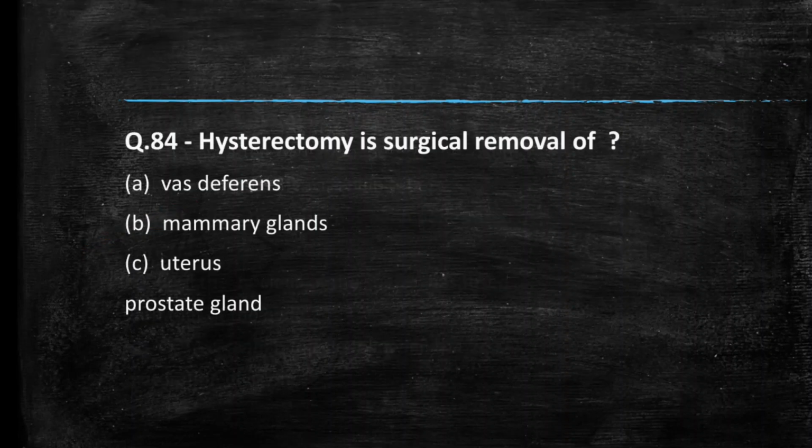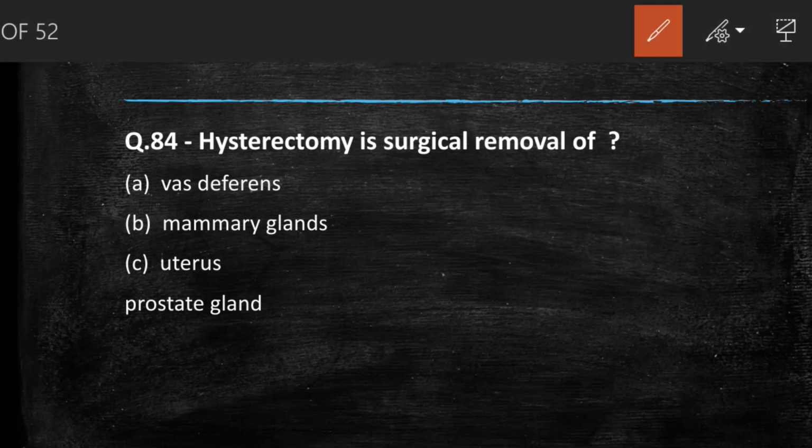Next question we have, hysterectomy is surgical removal of vas deferens, mammary gland, uterus, prostate gland. So answer to this question is uterus. Removal of uterus is known as hysterectomy.